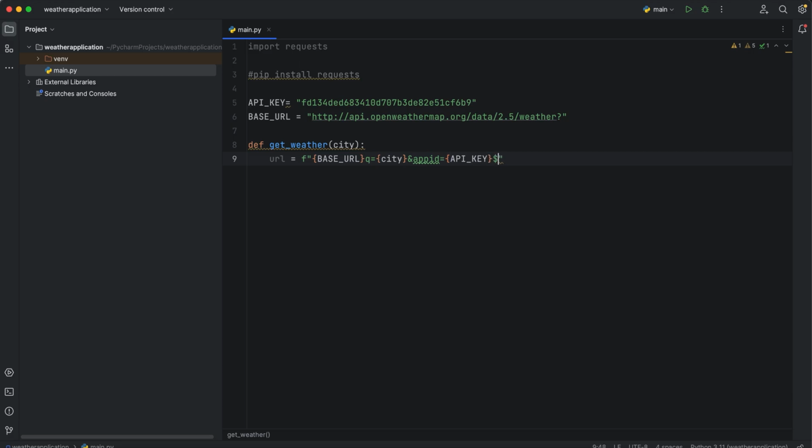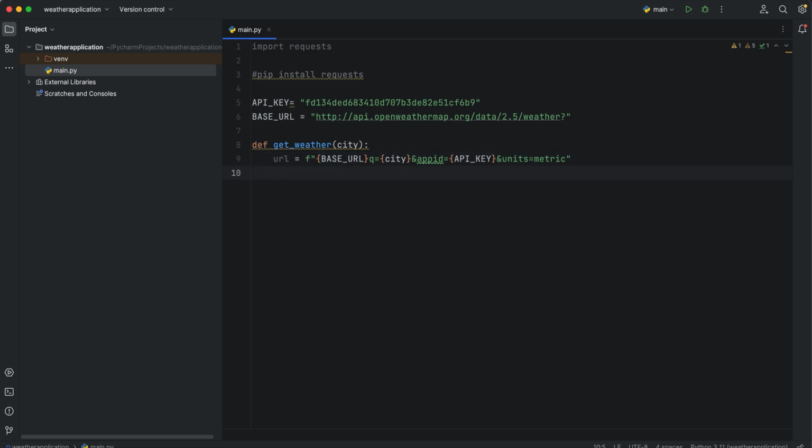And of course, we can choose what types of metrics we would like to have. Units: I can use metric or imperial. It's up to you, whether you would like the weather in Celsius or Fahrenheit or whatever you like. Okay, we'll stick to the metric system.